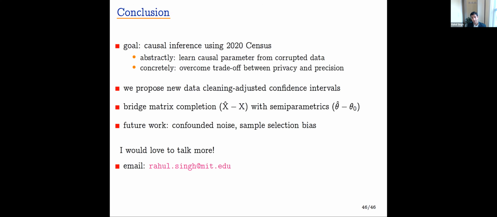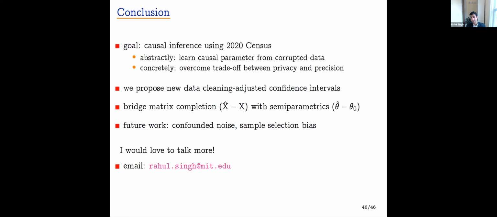So in this work, we're motivated by the question of how to do causal inference with the 2020 US Census. Abstractly, we talk about learning a causal parameter from high dimensional corrupted data, but concretely, we're really interested in this question of, can we sometimes overcome the trade-off between privacy and precision? And sometimes can we not?